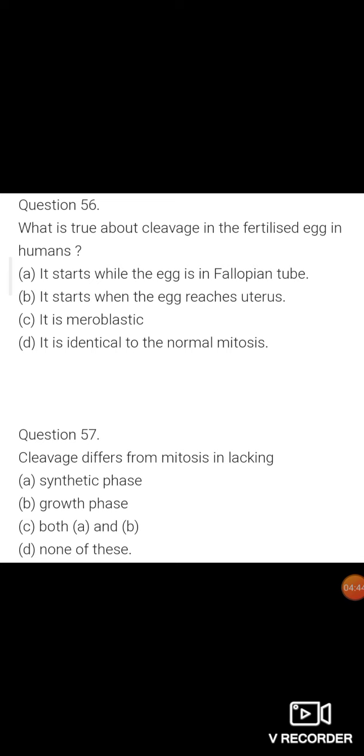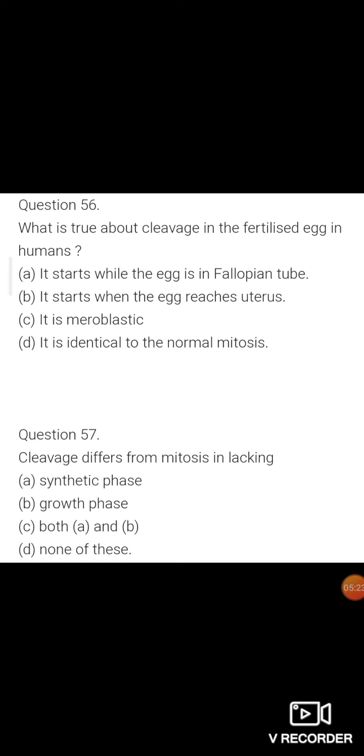Next question, question number 56. What is true about cleavage in the fertilized egg in human? Option A is it starts while the egg is in the fallopian tube. B, it starts when the egg reaches the uterus. C, it is meroblastic. Option D, it is identical to the normal mitosis. The correct answer is option A, that is, it starts while the egg is in the fallopian tube.